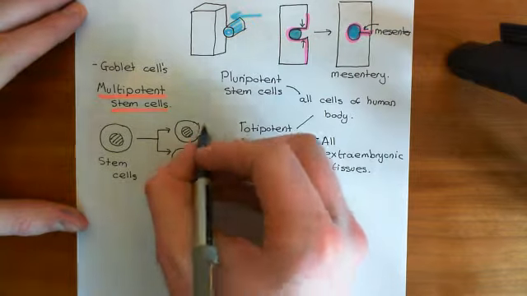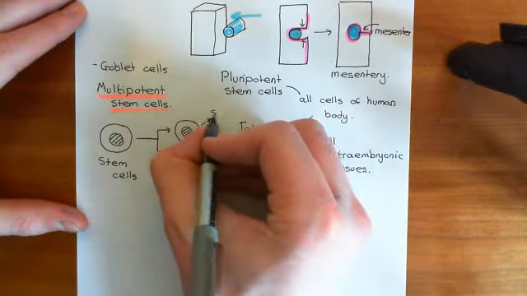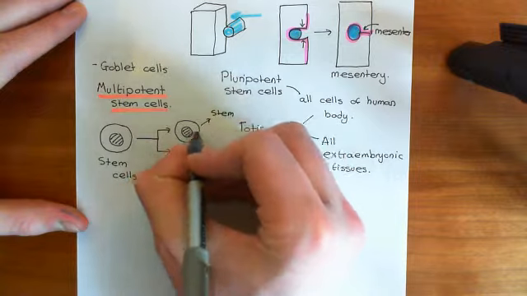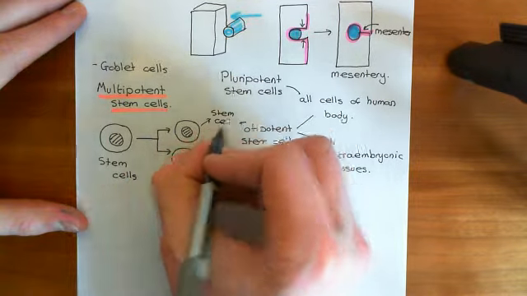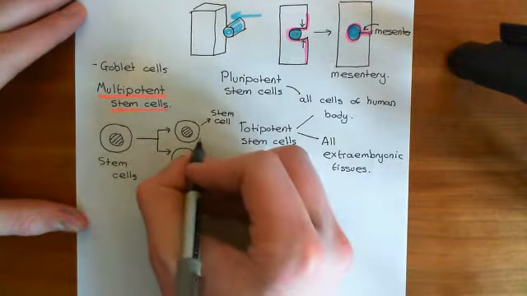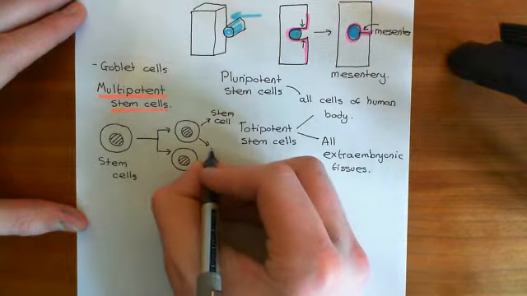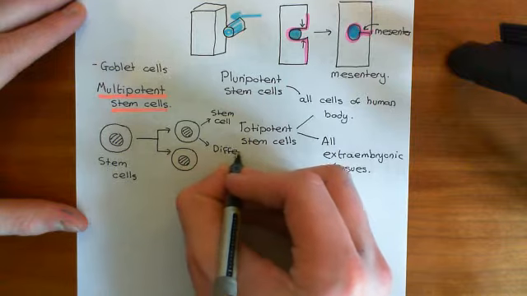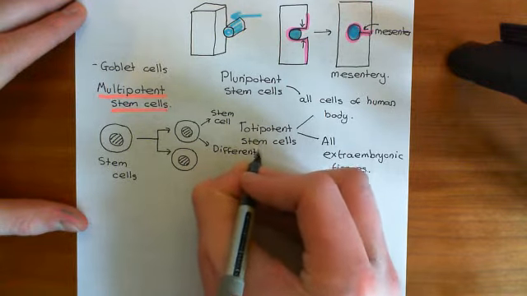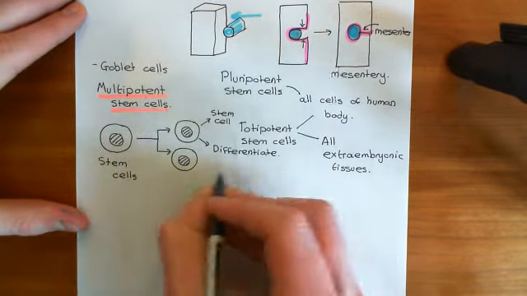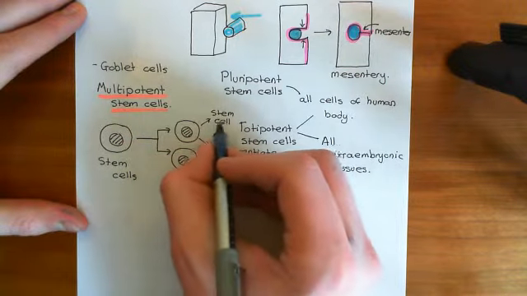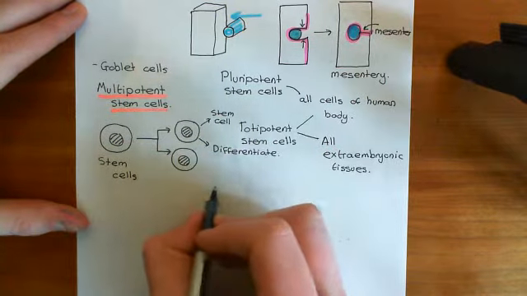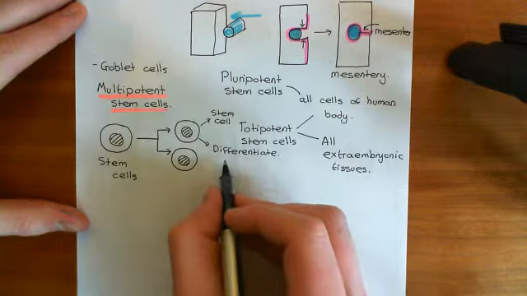They can either choose to become a stem cell, so this daughter cell here can choose to become a stem cell like its mother here, or it can choose to become a terminally differentiated cell, so it can differentiate. This other daughter cell down here has the exact same choice to make, and both of them could become stem cells, both of them could go on and differentiate.